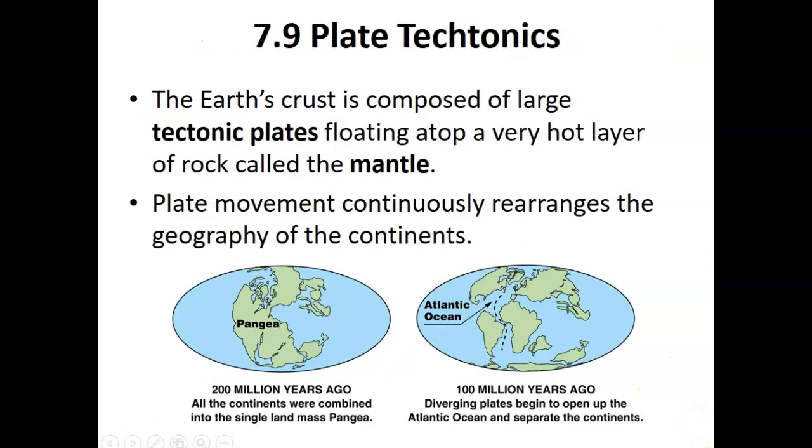The Earth's crust is composed of large tectonic plates floating atop a very hot layer of rock called the mantle. Plate movement continuously rearranges the geography of the continents. About 200 million years ago, all the continents were combined together into a single landmass called Pangaea. As time went along, about 100 million years ago, diverging plates began to open up the Atlantic Ocean and separate the continents into the current geography.